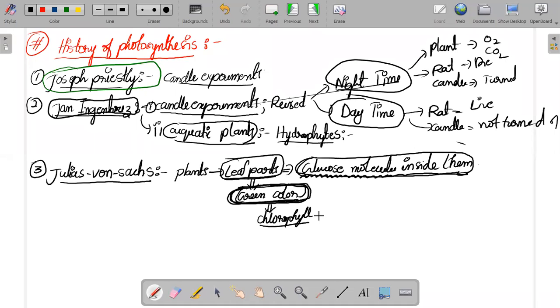This is a basic common sense question. The green color part of the leaf comes from the chlorophyll, and these chlorophylls are present inside the chloroplast.